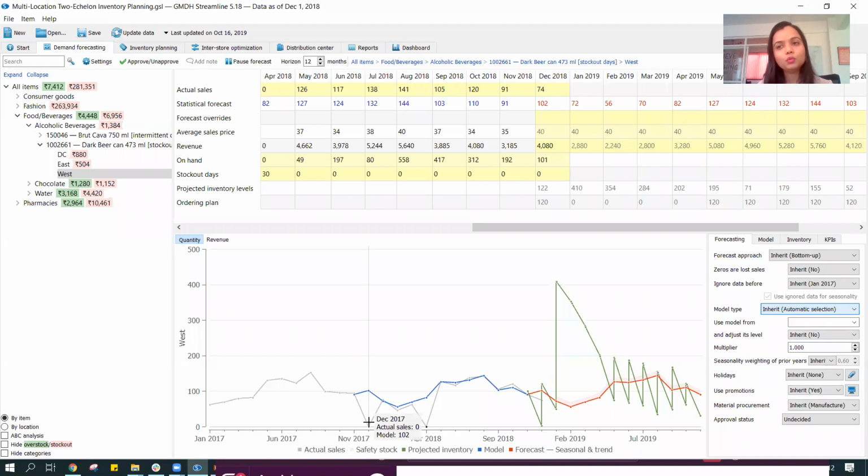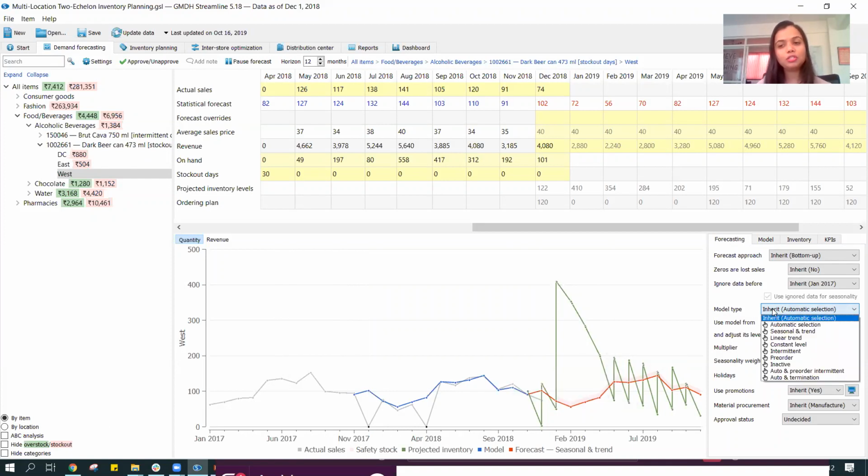We can choose whether we want to correct these outliers or leave them as is. If we tell the system that this is an outlier, do not consider this data, it will just ignore the data point and generate the forecast as if this data point was not there, and our forecast would change.